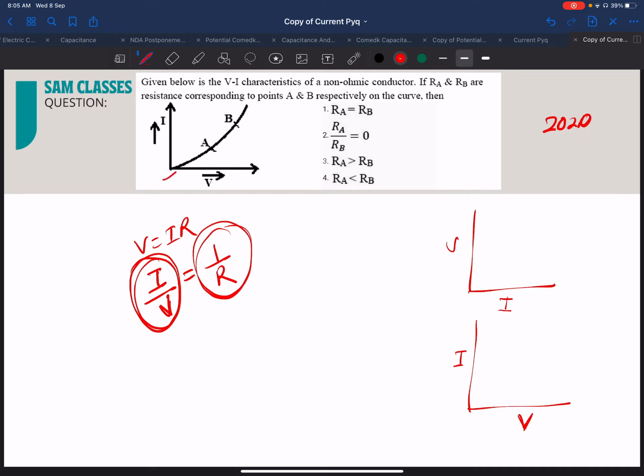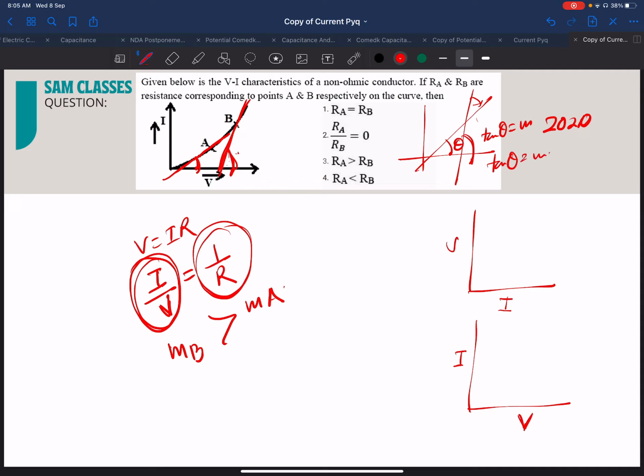Now if you see, if I make a slope here, I'll get one theta. And if I make a slope for this B, I'll get it like this. So this theta is bigger, correct. So I can say the slope of B is greater than the slope of A. We can say definitely by seeing the tan angle, since it is bigger, the slope is bigger. Now a lot of students might have difficulty: what is the slope, sir? Just this theta. Tan of this theta is known as the slope of this line. The other line was a bit bigger, so tan of that value was bigger.